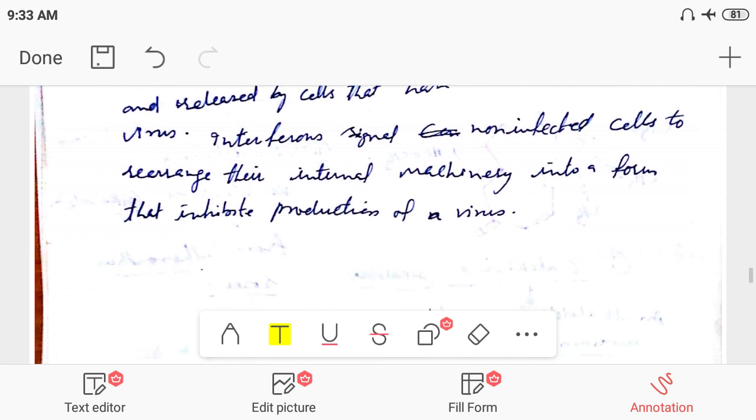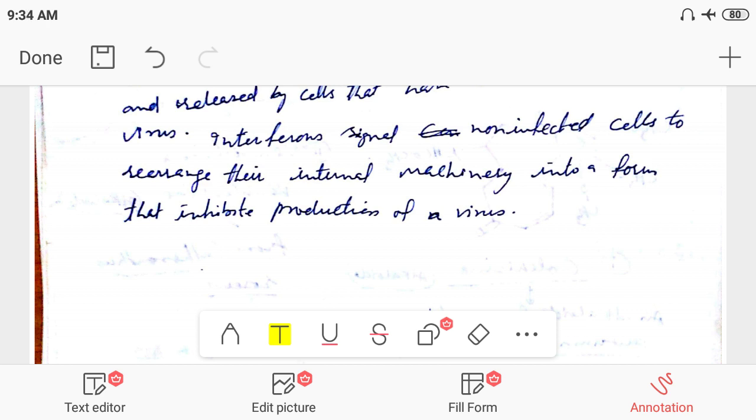And the interferon signals non-infected cells to rearrange their internal machinery into a form that inhibits production of a virus. So interferons are used in the treatment of viral infections, and they are also used in the treatment of cancer as well, because similarly the cancer cell is not identified as a viral cell in our body.